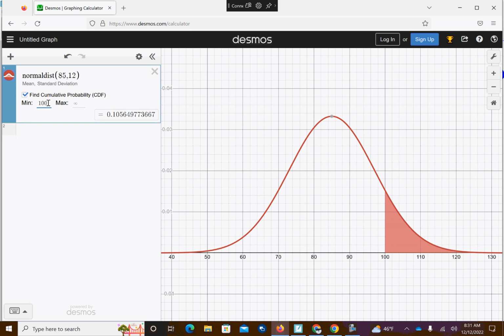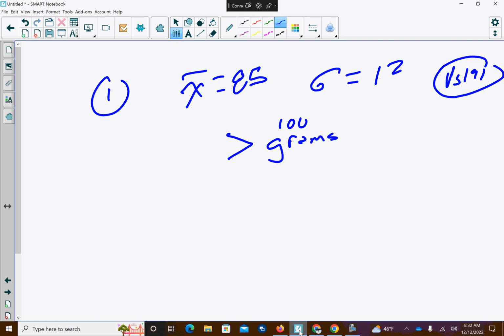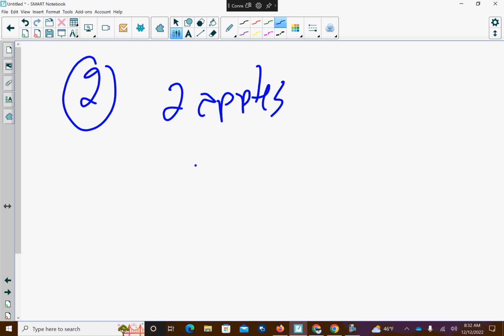And then it says, you buy 2 apples. What is the percentage that the pairs of apples will weigh between 155 and 180? All right, so being that we're buying 2 apples, we are doubling. So problem number 2, if we're buying 2 apples, means I multiply by 2 the mean and the standard deviation.